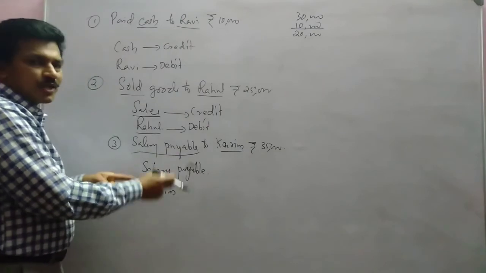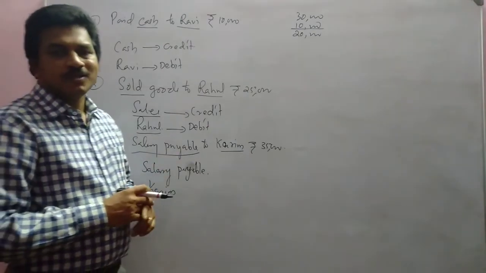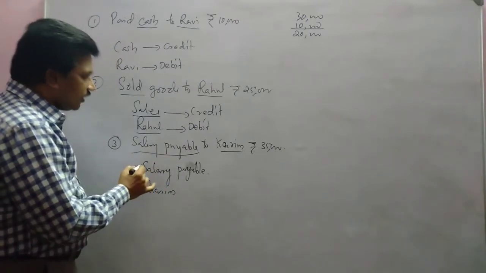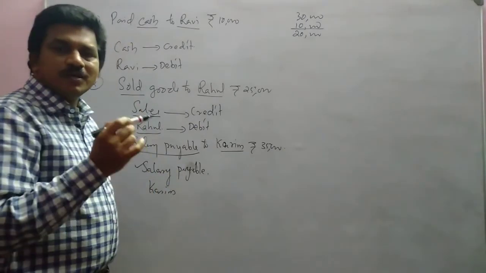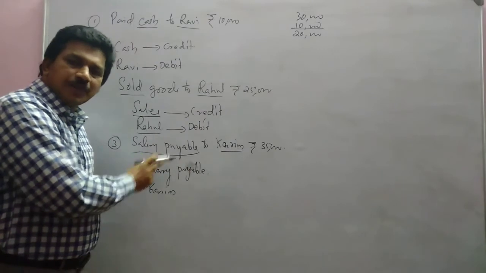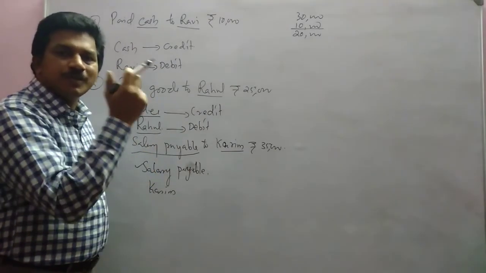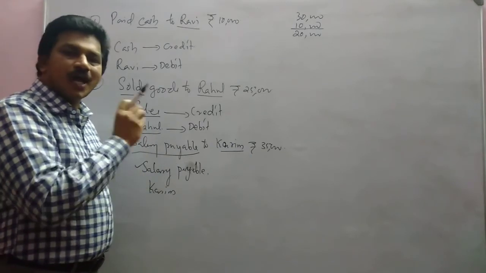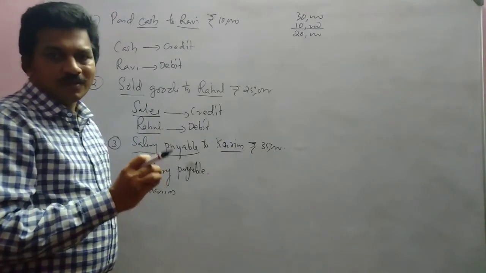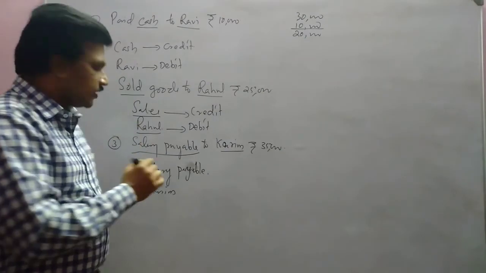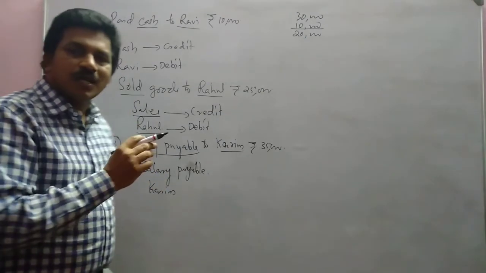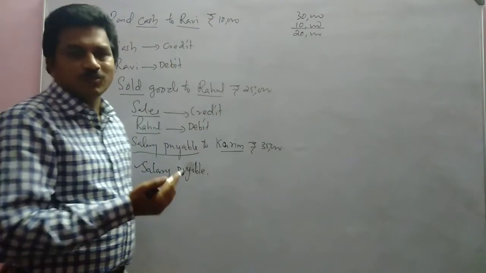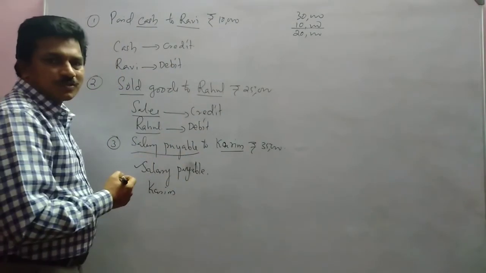We have to pay salary to whom? Karim. So salary payable, in the traditional approach, will be considered as a personal account because it is to be paid to a person. Salary payable is a personal account. Outstanding liabilities are personal accounts. Why? Because they are to be paid to certain people or institutions. So this is a personal account.